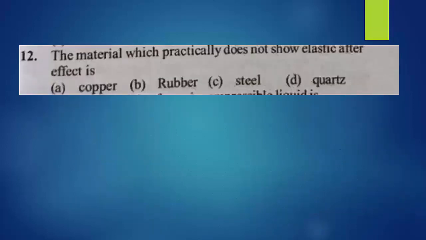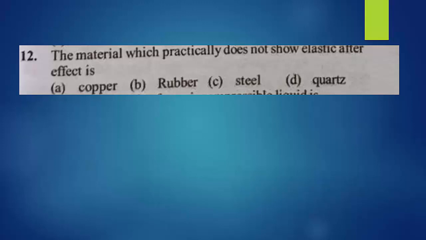12th question. The material which practically does not show elastic after effect is: copper, rubber, steel, or quartz. Coming to the first option, copper. Copper has elastic property. After removal of force, it has the capacity to regain its original size and shape. Similarly for rubber and steel. Copper, rubber and steel all have certain elastic properties practically.